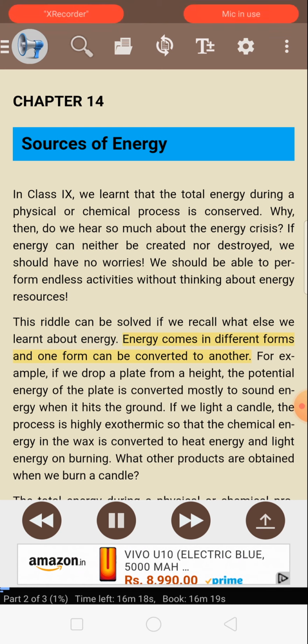Energy comes in different forms and one form can be converted to another. For example, if we drop a plate from a height, the potential energy of the plate is converted mostly to sound energy when it hits the ground. If we light a candle, the process is highly exothermic, so that the chemical energy in the wax is converted to heat energy and light energy on burning. What other products are obtained when we burn a candle?